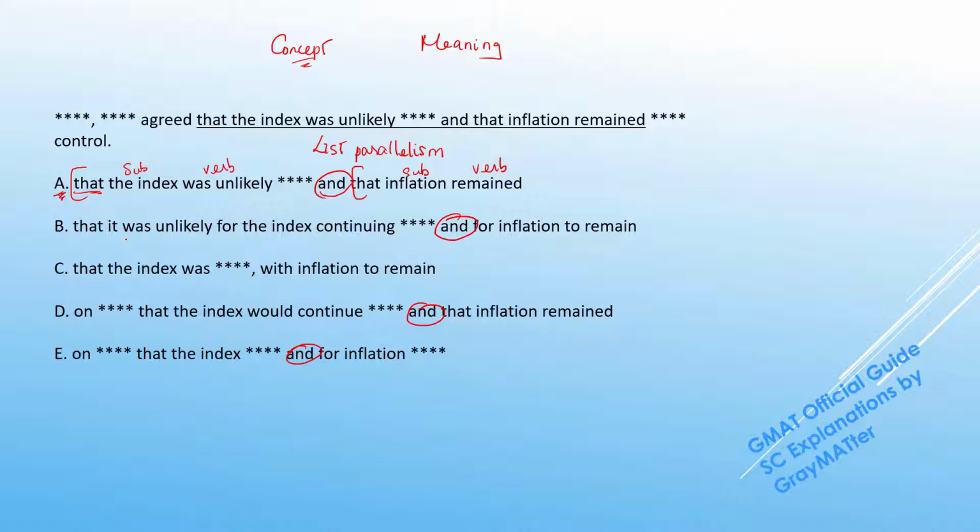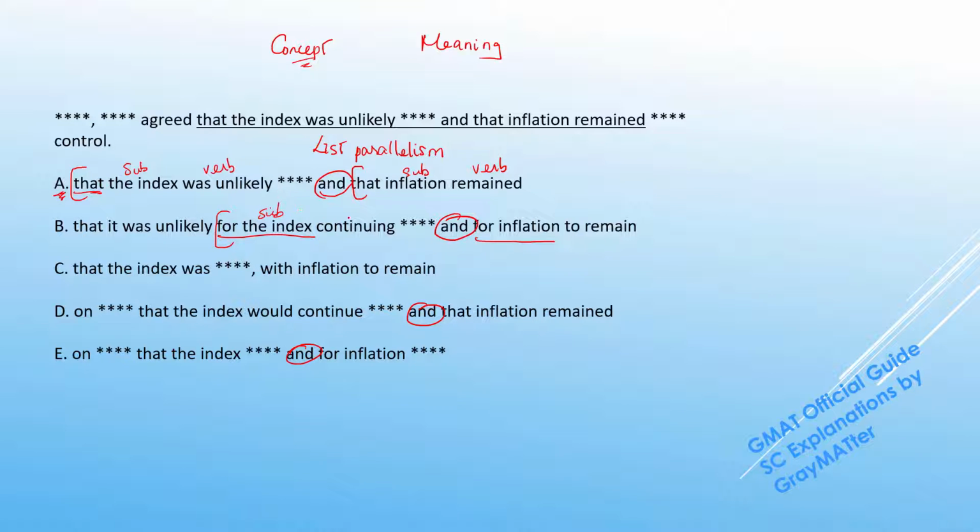Now in B, we have that it was unlikely for the index and for inflation. So what we can understand here is the parallel construction is between the for the index and for inflation. So we can check for the parallelism from this part for the index.